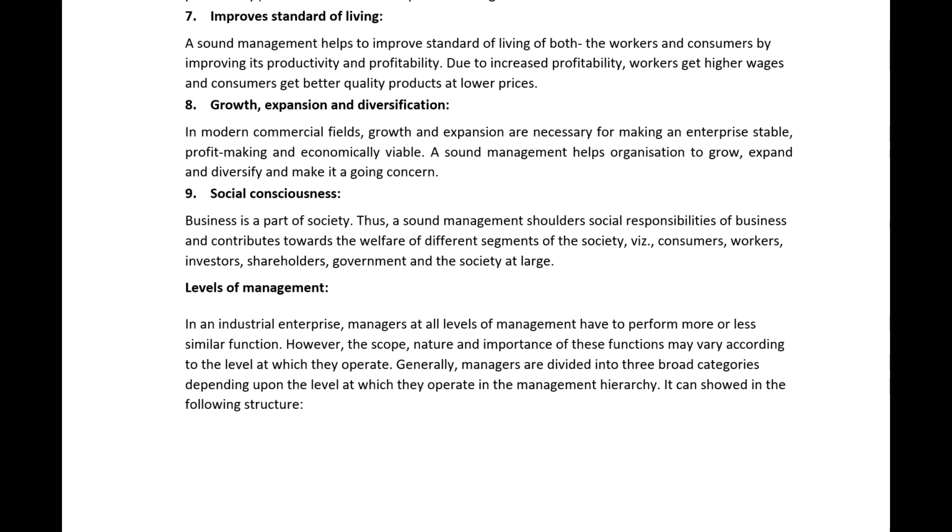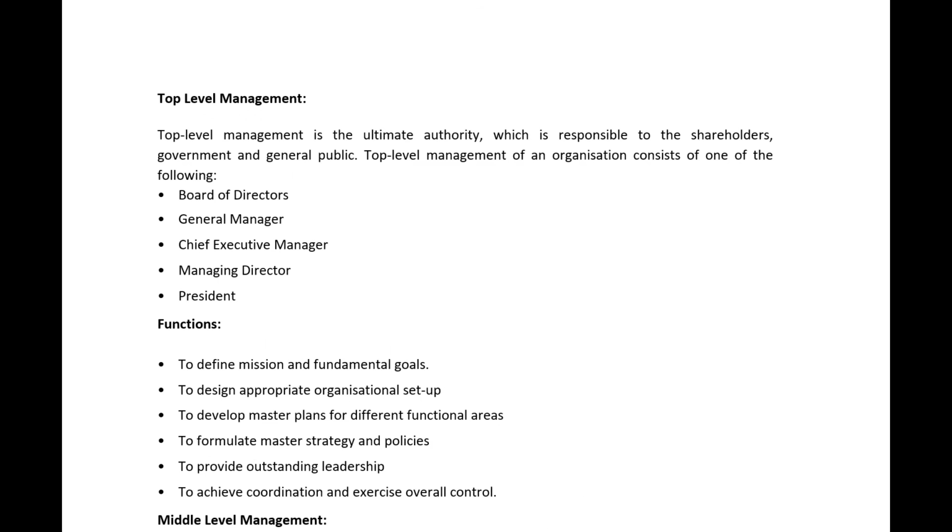Generally, managers are divided into three broad categories depending upon the level at which they operate in the management hierarchy. What are the three levels of management? The first one is top level management. So what is top level management? Top level management is the ultimate authority who is responsible to the shareholders, government and general public.